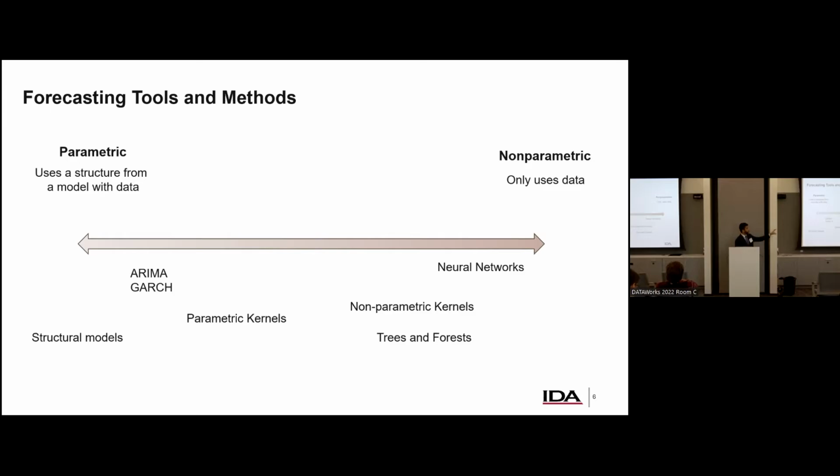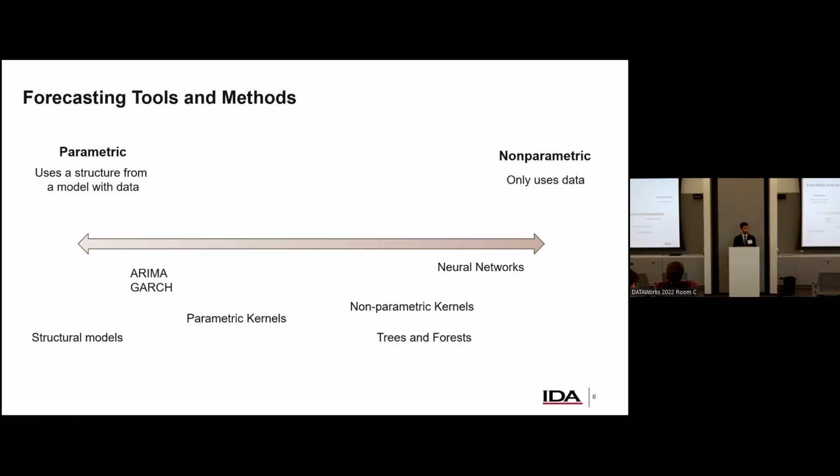But on the other side, the neural network side, that's the non-parametric. The model is learning from the data. That's more of a black box. There is no direct specification. And we use a wide variety of tools that range across the spectrum. So the idea is there are many ways of doing this. We're not going to talk about all of these, but with a lot of these ways, there are problems that some methods address really well, some don't address at all, and so on.